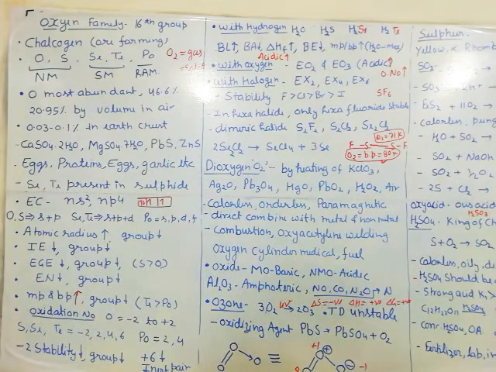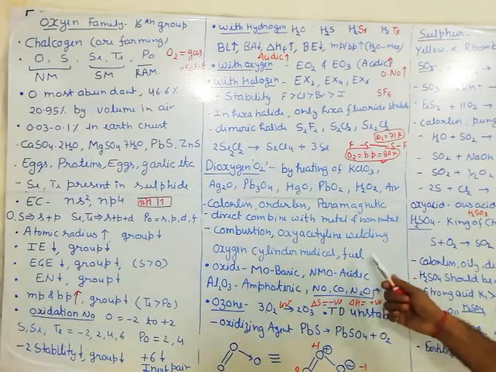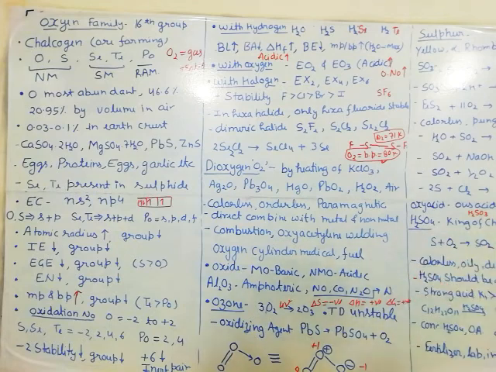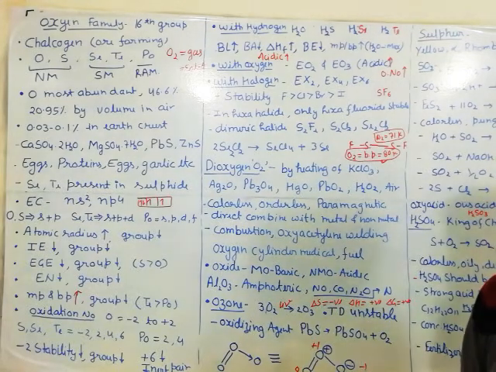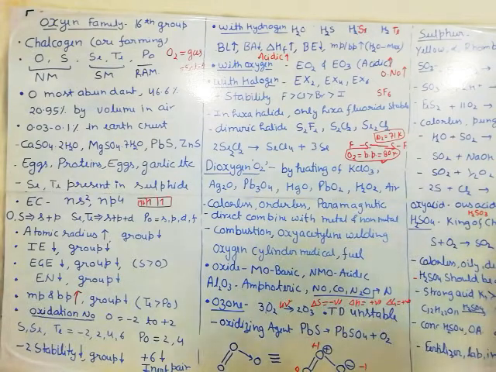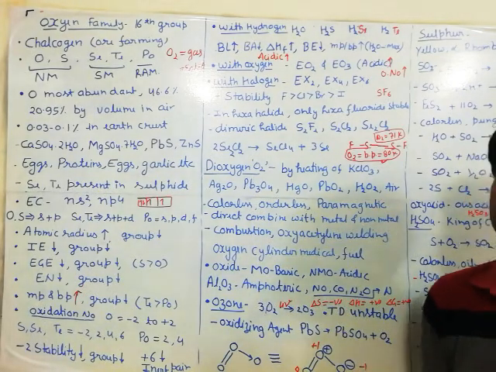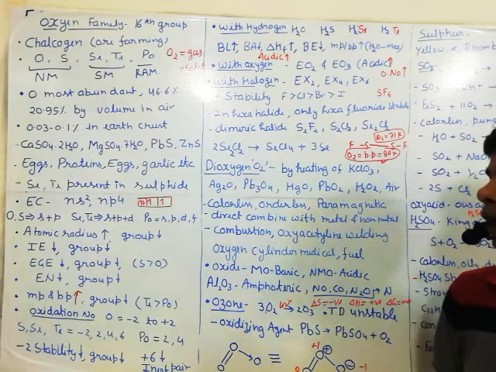And fuel. Okay, when we have rocket fuel, or any fuel for burning, what is required? It requires oxygen. So rocket fuel also requires an oxidizer, and oxygen is one of the best oxidizers used for rocket fuel or any other fuel. Then whenever oxygen reacts with metals or with non-metals, it is called an oxide. But when it reacts with fluorine, it is not called an oxide, it is called a fluoride. But all other elements when they react with oxygen are simply called oxides. It forms four types of oxide.